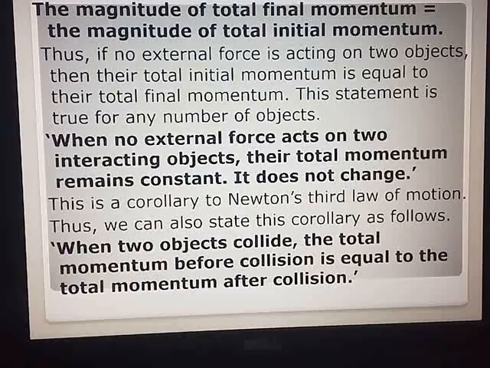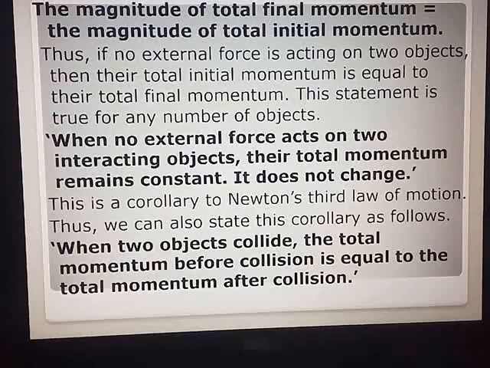If no external force is acting on both the objects, then their total initial momentum is equal to their total final momentum, and it is true for any number of objects. When no external force acts on two interacting objects, their total momentum remains constant. It does not change, and this is nothing but the law of conservation of momentum.